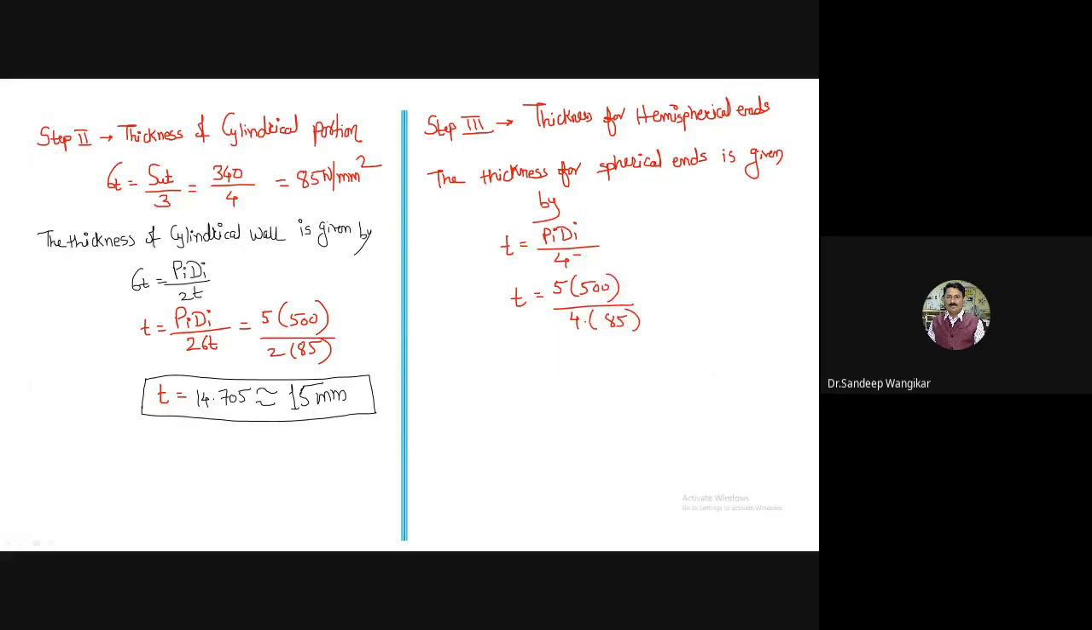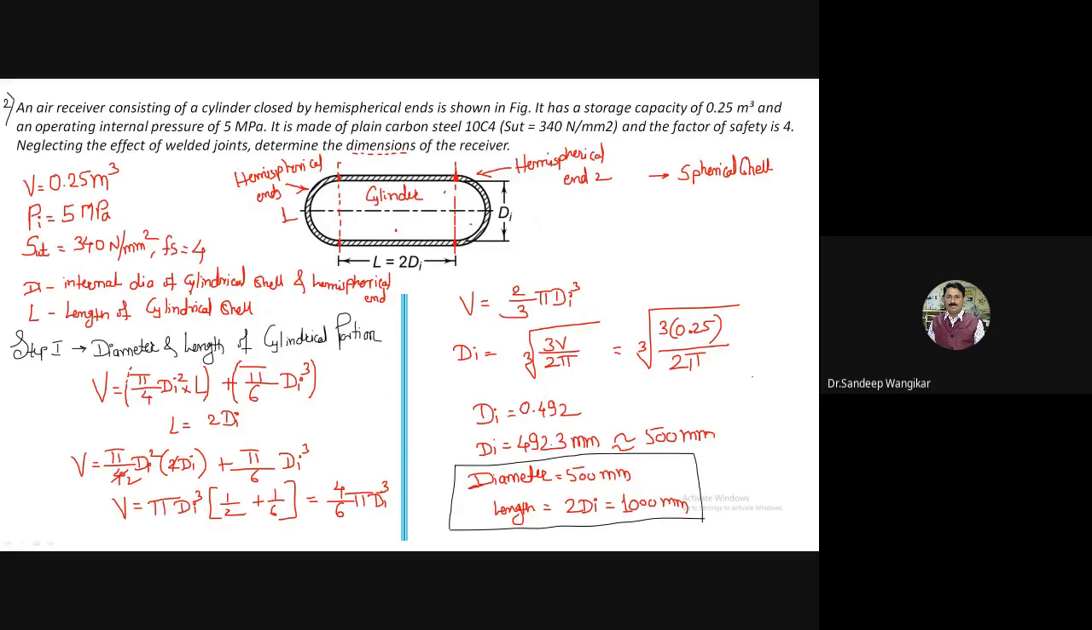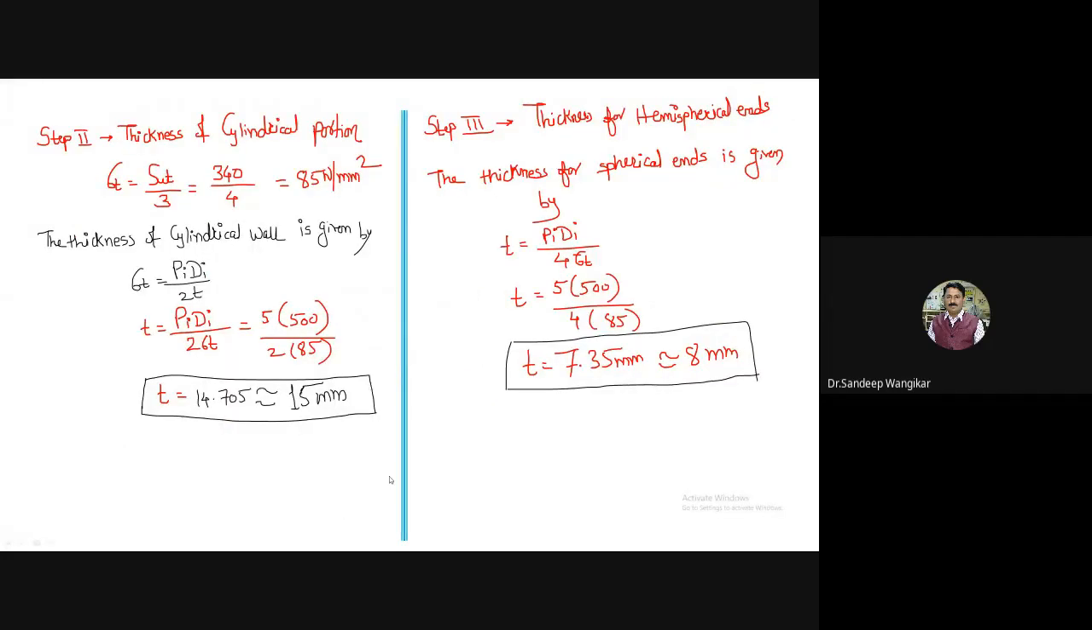Substitute the values. Okay, so 7.35. Very good. So answer you will get thickness is equal to 7.35 mm. I will round it up at 8 millimeters. So I will highlight this. So in this way, if the problem is a combination of cylindrical and spherical shell, then also you can easily calculate the thickness.